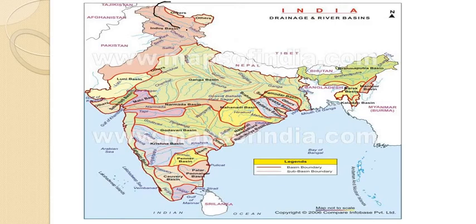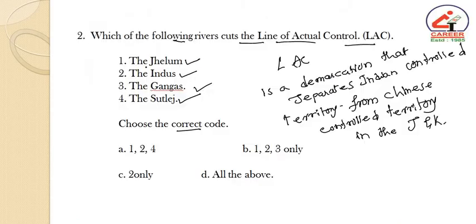Here, this is the LAC region of the India and China border. And the river which is passing through the LAC is the Indus. Hence, all the statements are wrong except option 2. That is, the answer is C. That is, only the Indus River passes through the Line of Actual Control.